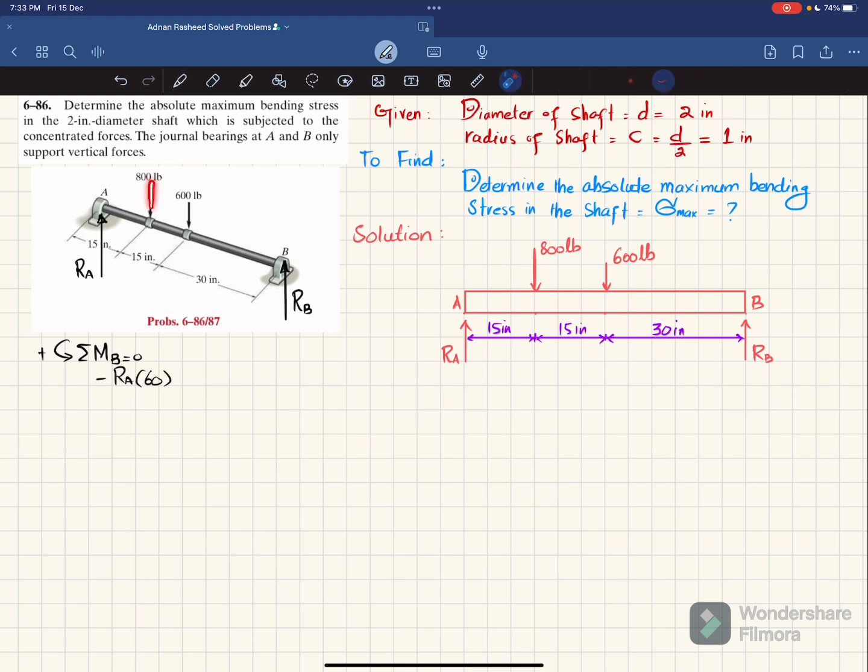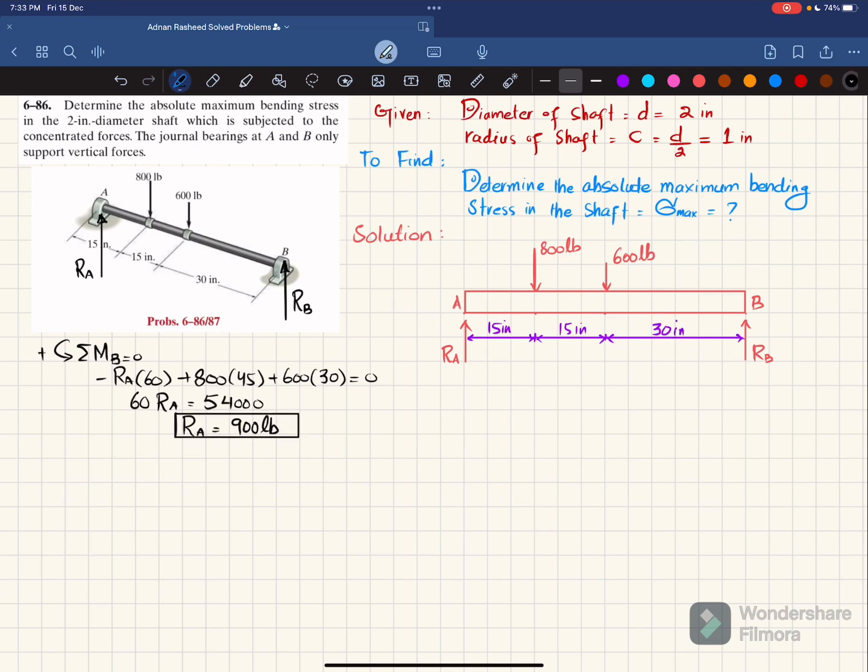The second moment will be due to this 800 pound force, and you can see the perpendicular distance is 45. This is 45 inch, and this is producing a counterclockwise moment, so it will be positive. So I will write plus 800 into 45. The third moment will be due to the 600 pound force, and the perpendicular distance is this 30, and this is also producing a counterclockwise moment, so it will be positive. So plus 600 into 30 is equal to 0. From here you will get 60 RA equal to 54,000, and you will get RA equal to 900 pound.